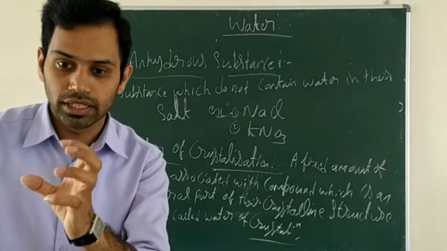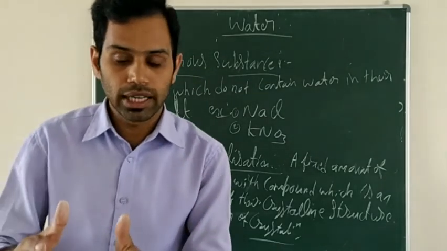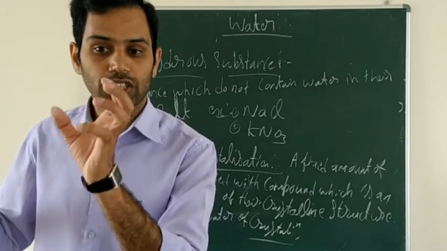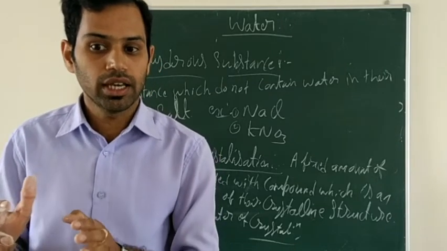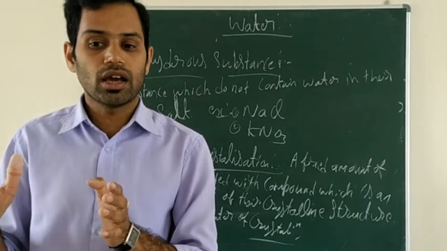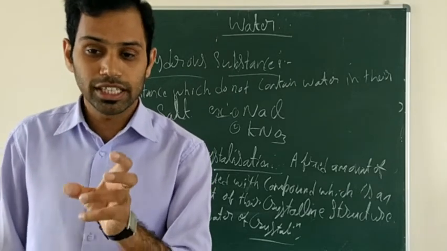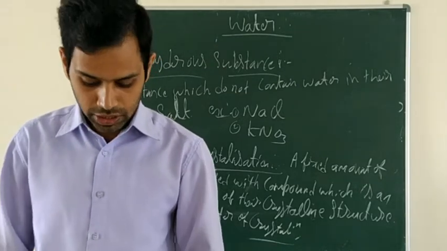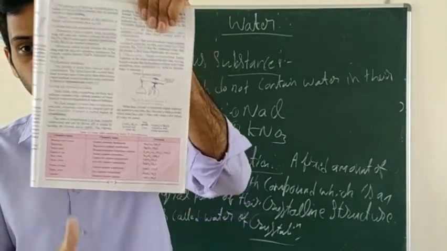If that amount of water is present, that is responsible for the formation of that crystal. For example, sodium carbonate decahydrate, 10H2O, fixed amount of water is there, and copper sulfate pentahydrate, 5H2O, and Epsom salt, magnesium sulfate heptahydrate, MgSO4, 7H2O, fixed amount of water is present. That is responsible for the formation of the crystalline structure. That is called water of crystallization. You can see in your textbook, page number 43.